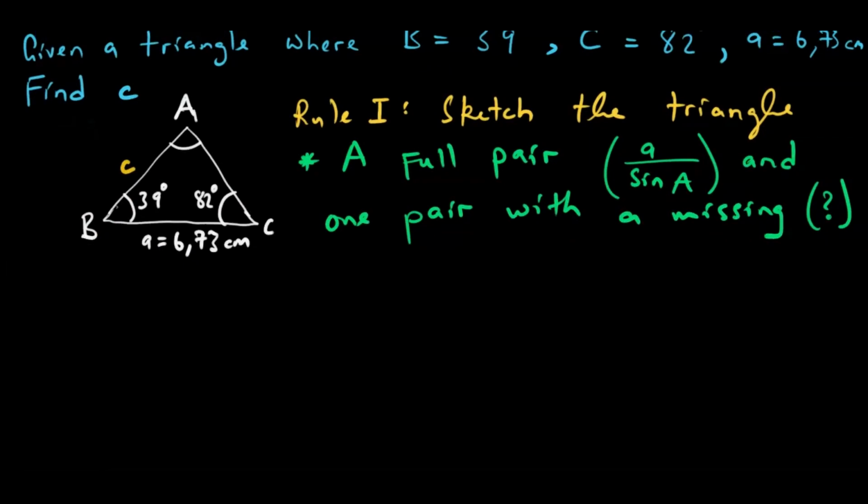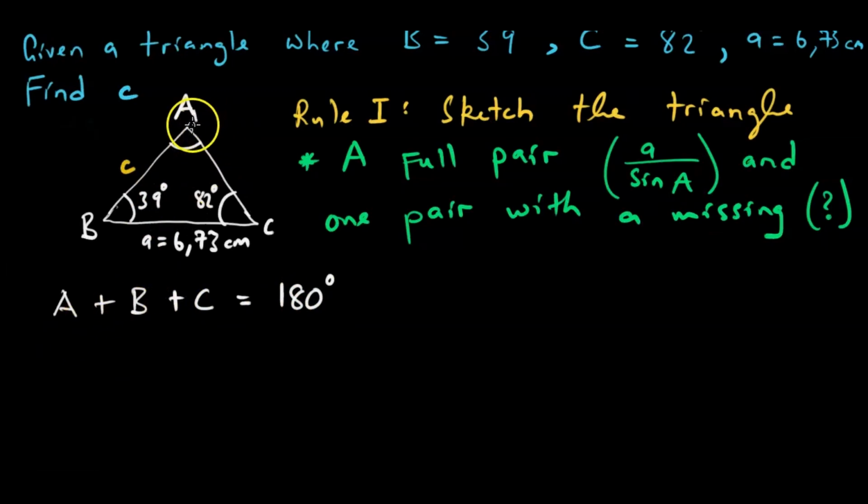Answering that question, what we first need to know is what angle A is. We know from primary that the sum of interior angles of a triangle is equal to 180 degrees. So angle A plus B plus C is equal to 180 degrees.